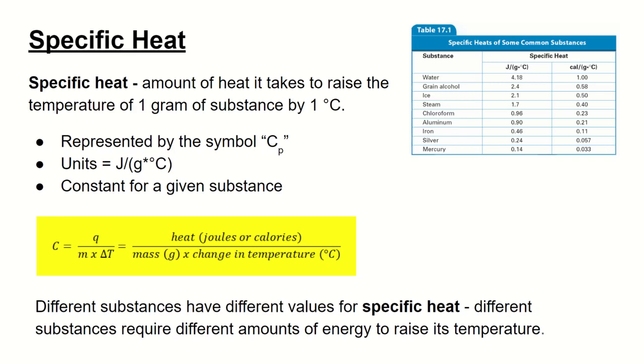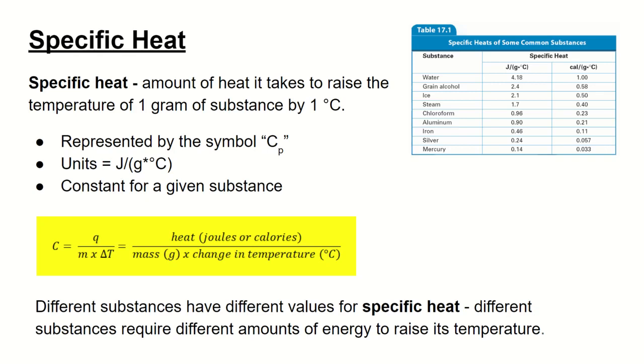So specific heat is represented by the symbol C of P. You might also see it as just C. I don't like using just C because C can be confused with the Celsius. We don't want to confuse it. So C of P stands for the specific heat of a particular substance. The P is there because it represents a standard pressure, a fixed pressure. So specific heat is also affected by pressure. We want to keep it constant. So at 1 atmosphere is what we refer to most of the specific heat values that we use in chemistry.